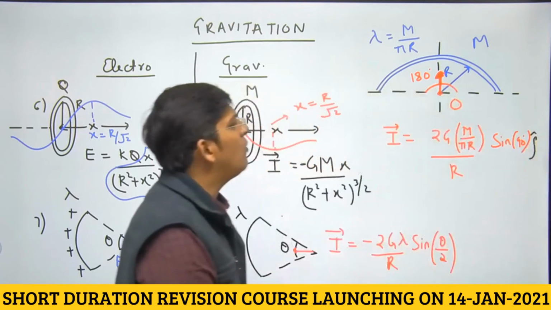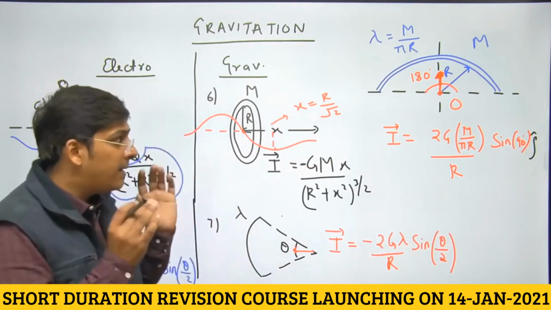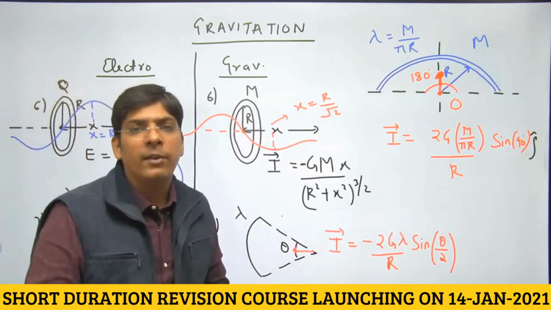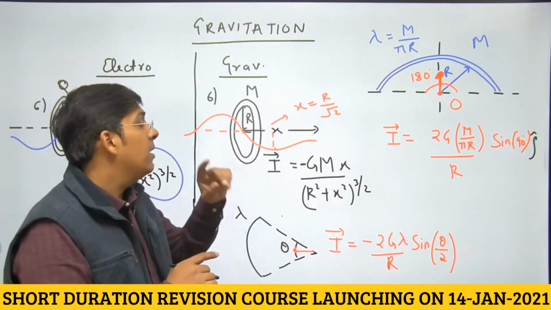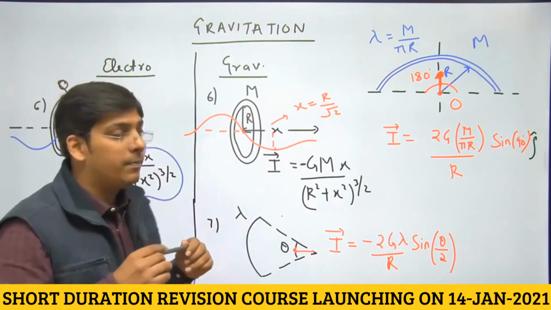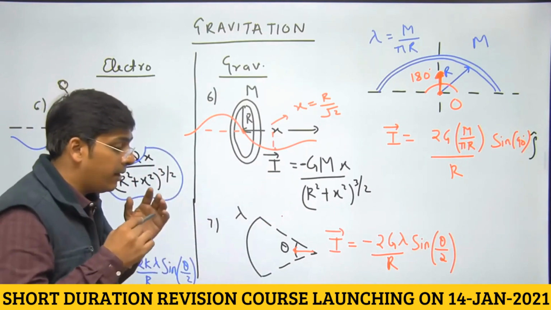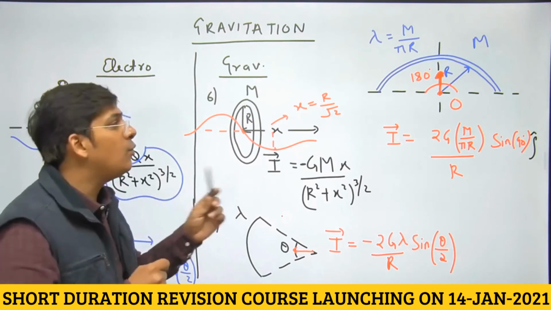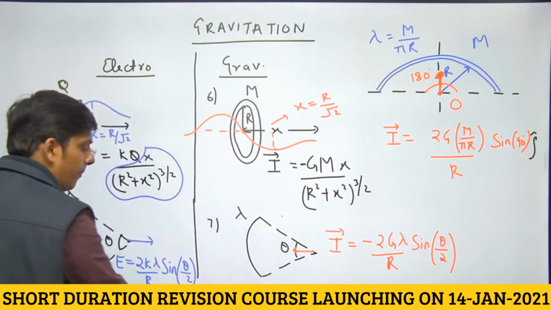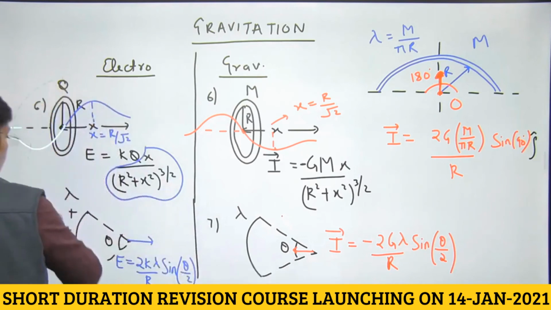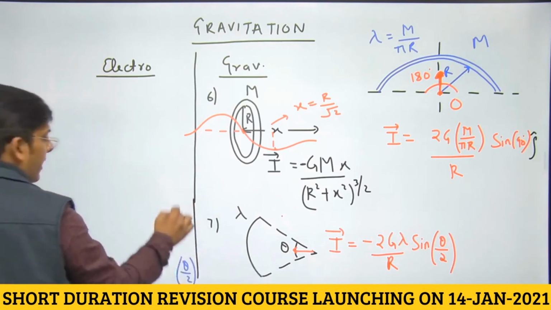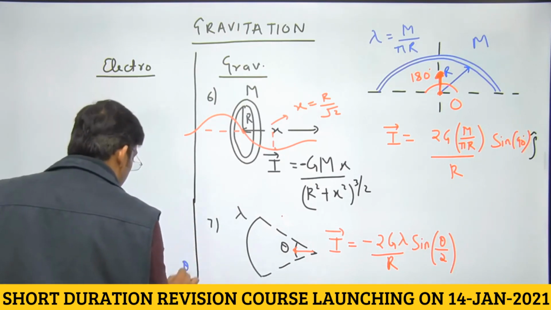This is all about the gravitational field intensity at the center of curvature of a semicircular ring, right? If you use integration, you will definitely end up consuming your 5 to 10 minutes time, okay? So so far we have done for a ring, an arc. Let us do for a disc, okay?